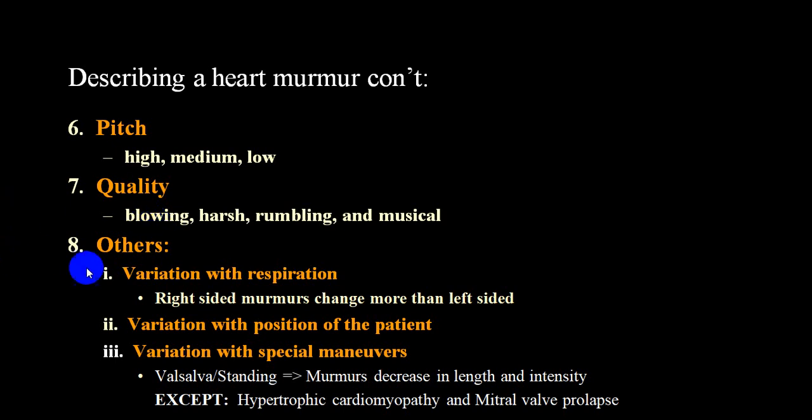As I already mentioned, if a person is taking a very deep inspiration and expiration, a right-sided murmur, that is, a murmur of the tricuspid valve and pulmonary valve, will change.